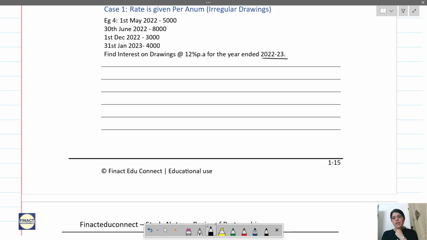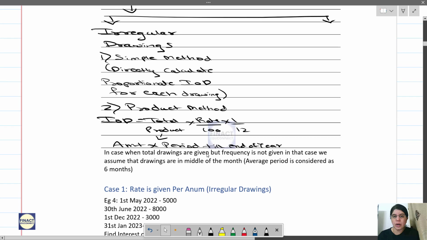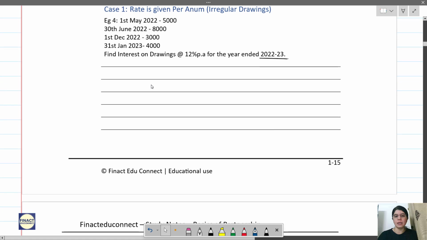The year ended is 22-23. We have to calculate interest on drawing at the rate of 12%. Since the rate is given per annum and it is an irregular drawing, we can calculate it by the simple method and the product method. Just to understand both the methods, we will calculate it by both.